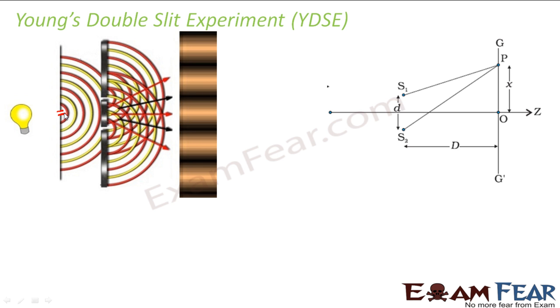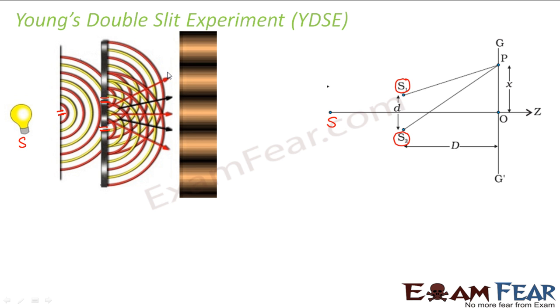So what happens when light passes through the small slit? He made another arrangement where he had two small slits. He called these two small slits S1 and S2. This source was S. The slits were placed quite close to each other, separated by some distance D. And then he placed a screen in front of them. So this was his arrangement.